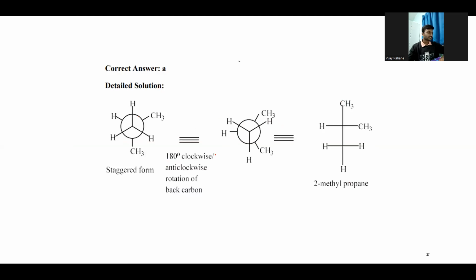Here you can see, this is a self-explanatory slide. They are distinct from each other by the 60 degree and 180 anticlockwise rotation of the back carbon atom. So if you rotate this carbon atom in this fashion, we can convert that structure into this, and then you can convert it into Fischer projection formula.